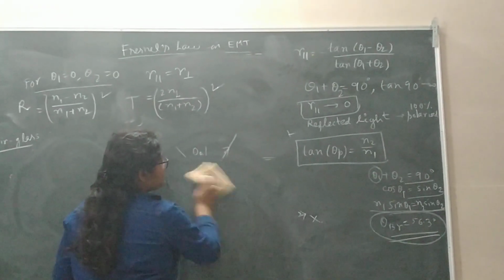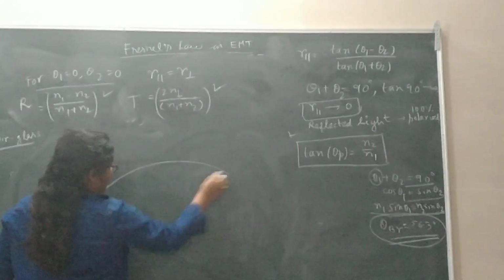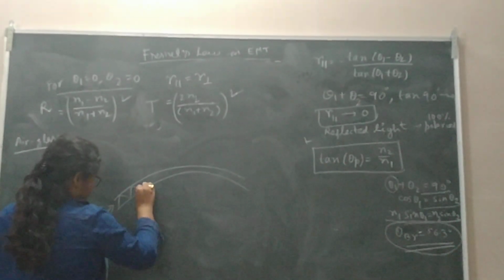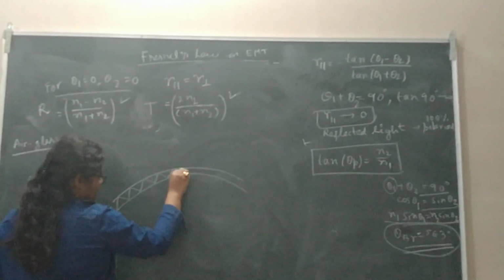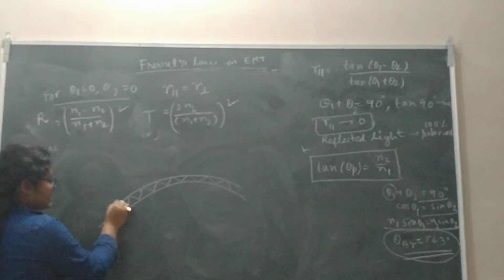One real life application of this critical angle is the optical fiber. If you send a light signal in an optical fiber, total internal reflection will happen and there will be no loss of intensity in the light.